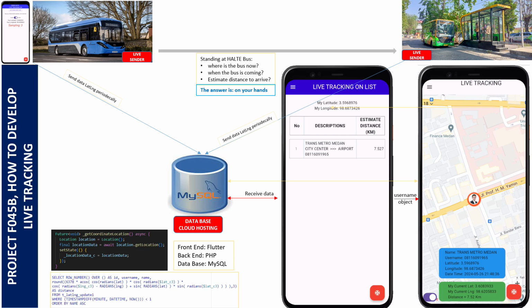At this moment I would like to continue my project number 45B. But before we continue the explanation and coding, now I want to make a demonstration first.